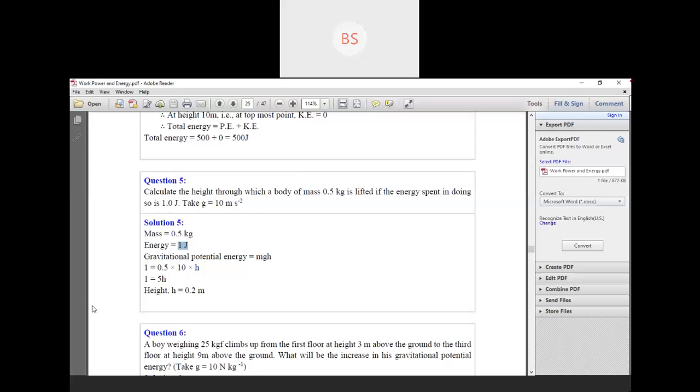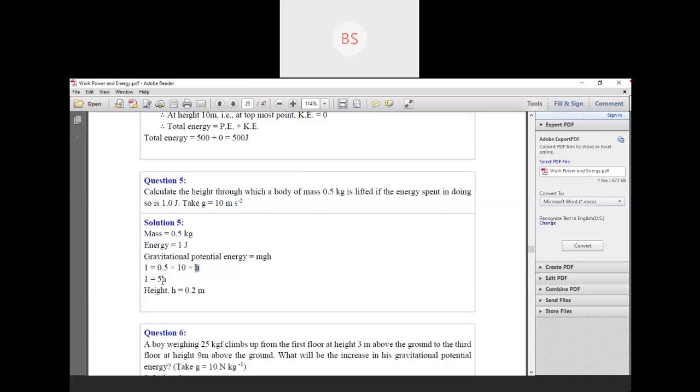Okay. Now write the formula, because we have to find out the height. So we have to write the potential energy formula, that is gravitational potential energy is equal to mgh. Gravitational potential energy is already given here, energy 1 joule. So substitute that value here. Mass is already given, children, here 0.5 kg. So we have to substitute in m 0.5 kg. Children, G is given here already, you can see here, that is 10 meter per second square. So instead of G, we have substituted this value, that is 10. H we don't know. Okay.